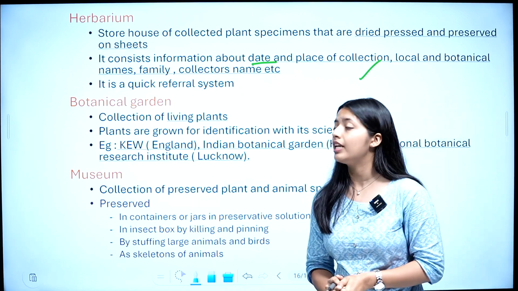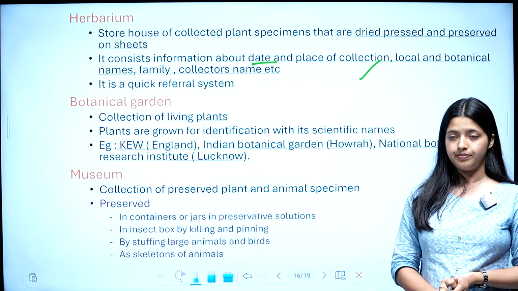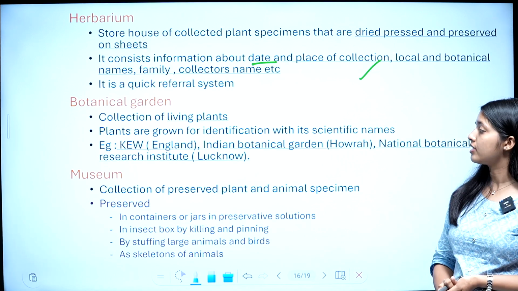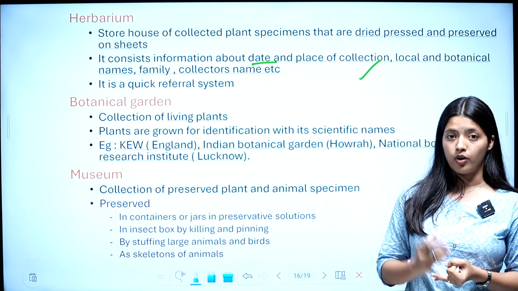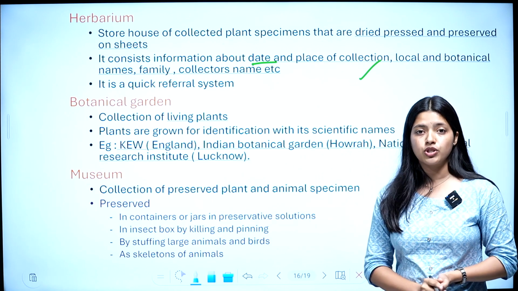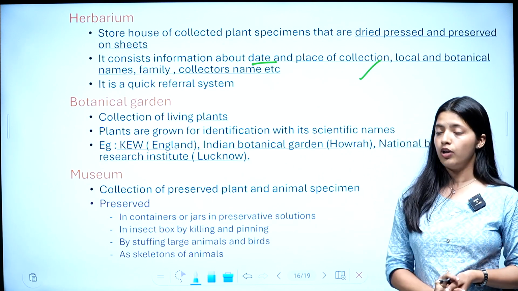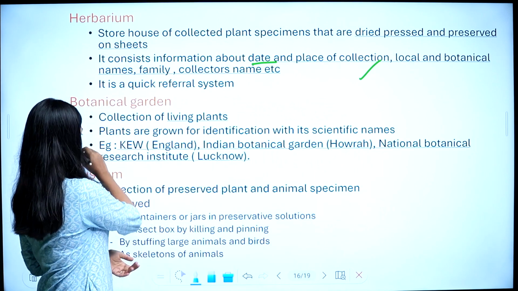Example Kew, K-E-W, Kew, England. Indian Botanical Garden in Howrah and National Botanical Research Institute in Lucknow. Kew, England, Indian Botanical Garden in Howrah, and National Botanical Research Institute, Lucknow. These are the well-known botanical gardens given in your textbook. So they are important. Examples are very important.